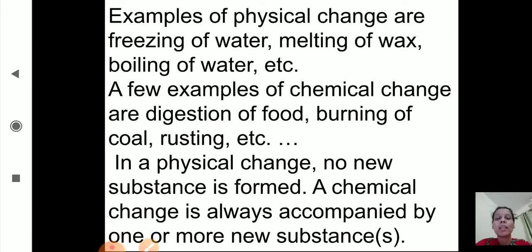Which are the examples of physical change? Freezing of water, melting of wax, melting of ice, boiling of water. And the examples of chemical change are digestion of food, burning of wood, burning of coal, rusting, etc. So this is the definition and these are the examples of physical and chemical change. But in this lesson we will study only chemical change.